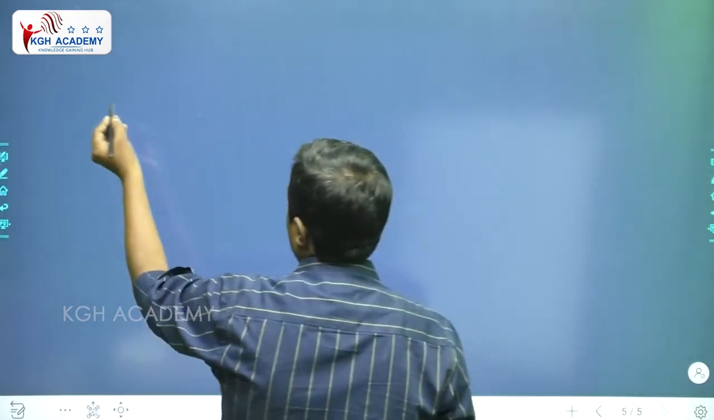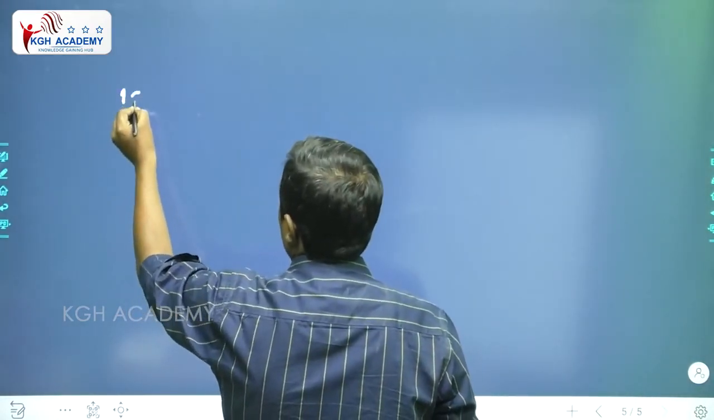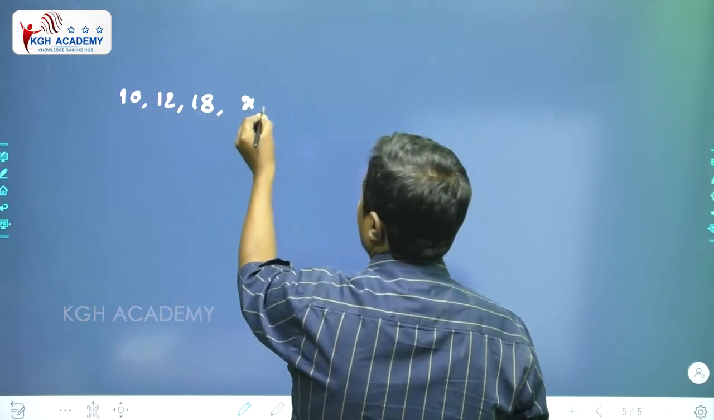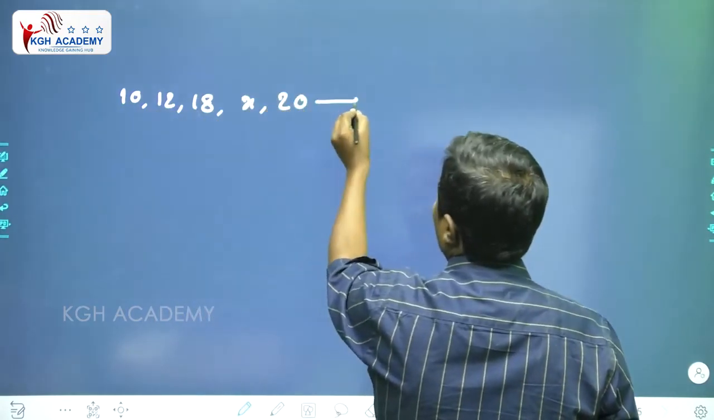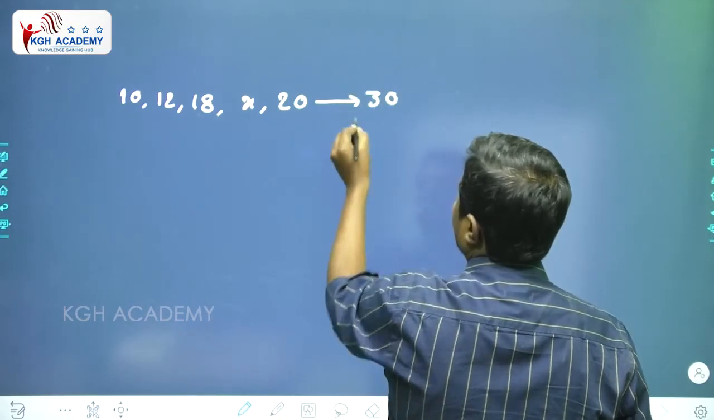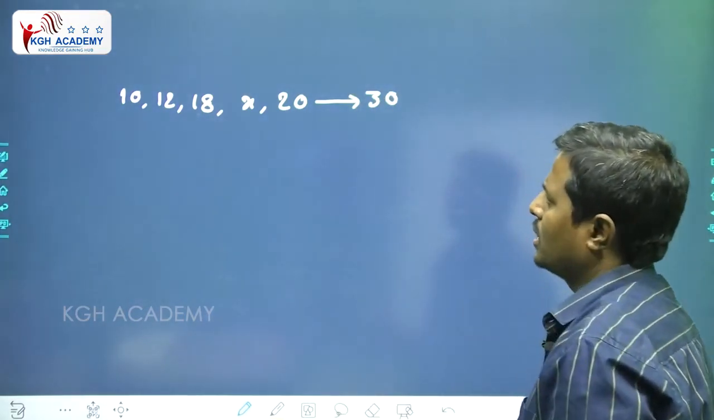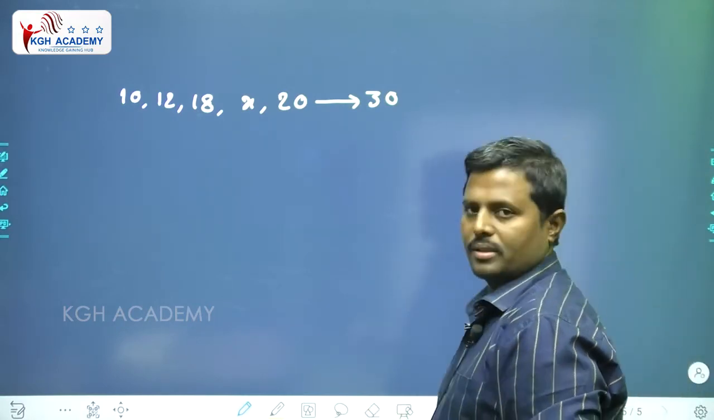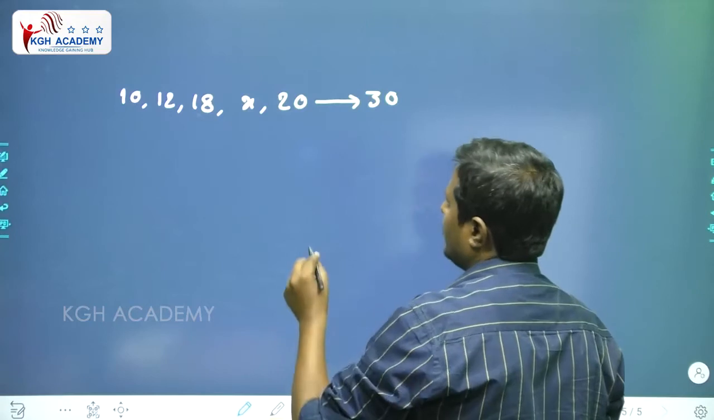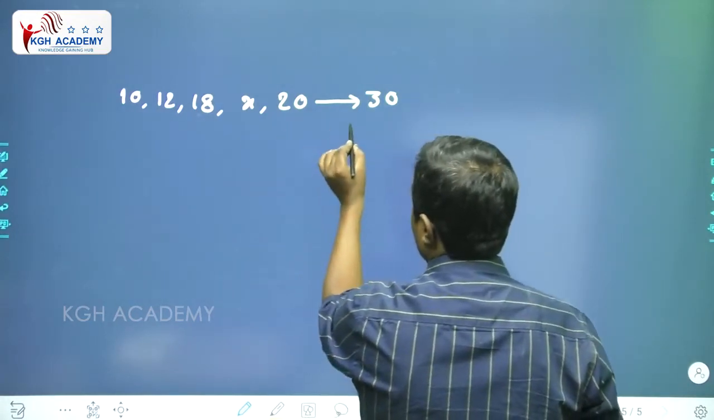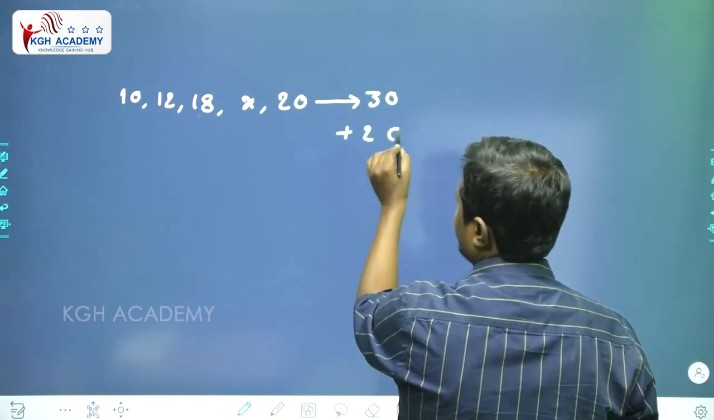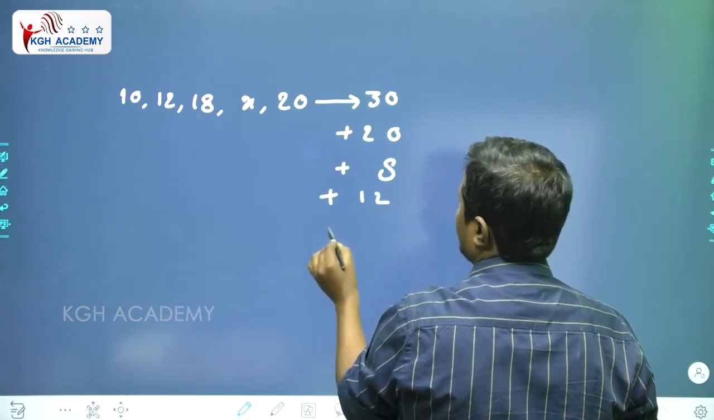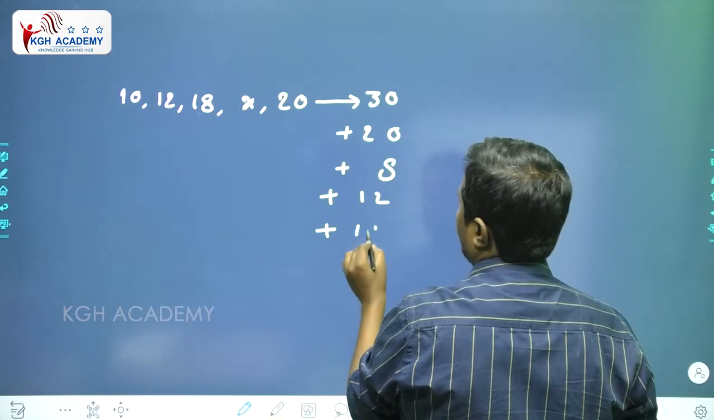For example, 10, 12, 18, x, 20. Average is 30. What is the value of x? I am asking. Without multiplication, first of all, you compare these. 10, 20 extra. Next 8 extra. Next 12 extra. Next 10 extra.